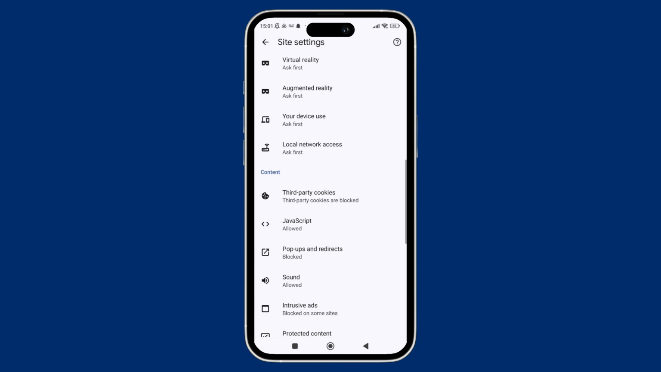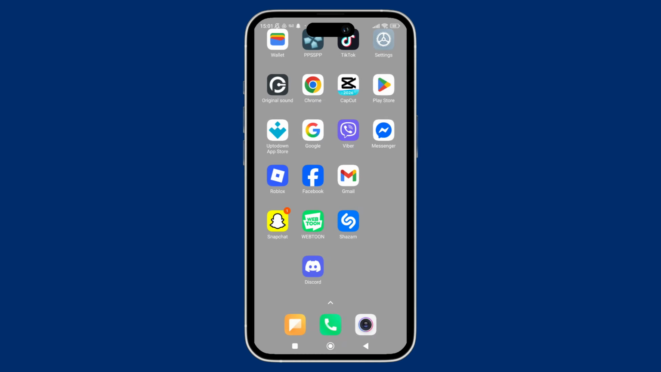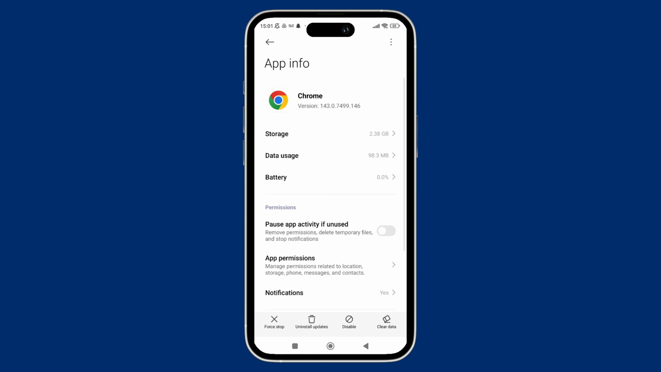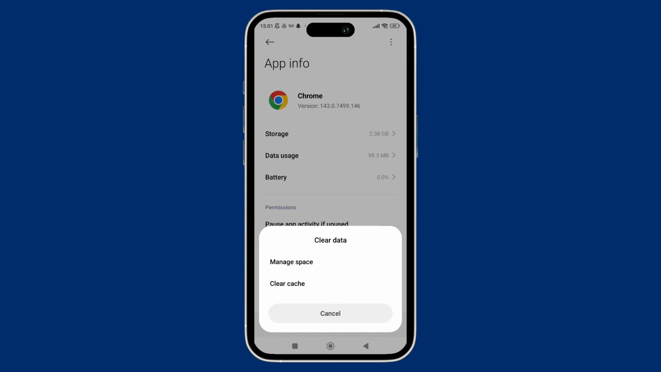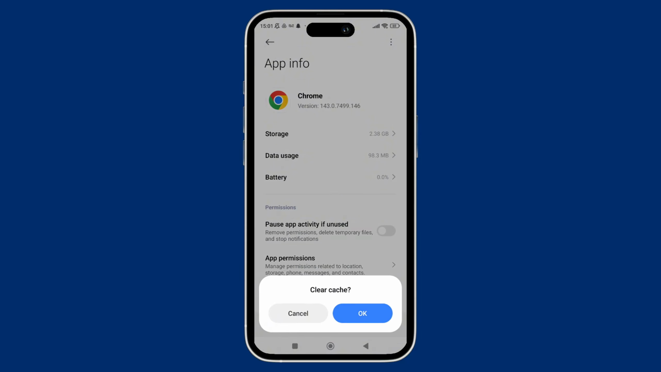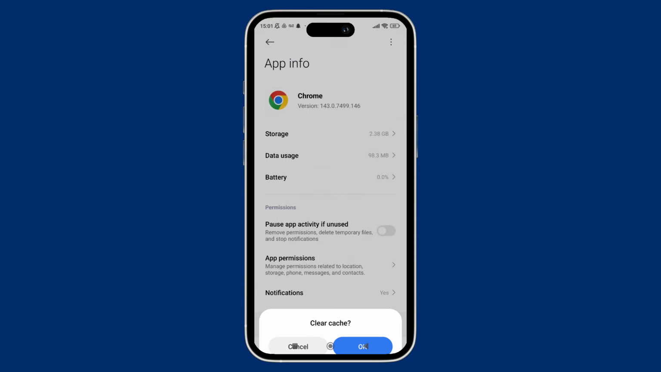So here you can simply exit Google Chrome, and from here you can just long press on the Google Chrome app icon, and now from the pop-up menu just tap on app info, and you'll be prompted to the app settings. Now once you're inside the app settings, just tap on the clear data option, which can be seen in the bottom right corner of the screen. And now from the pop-up menu, you can just tap on clear cache and confirm it by tapping on OK. Clearing cache can fix temporary issues caused by corrupted files.